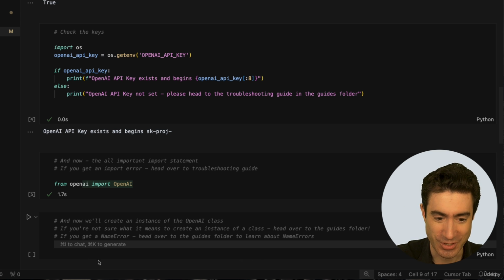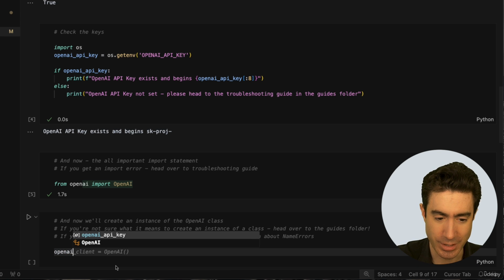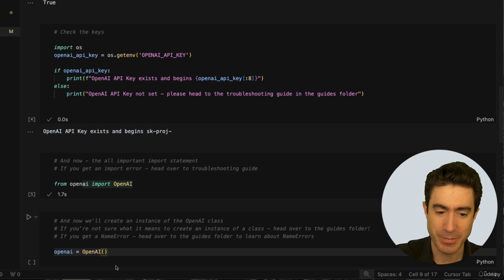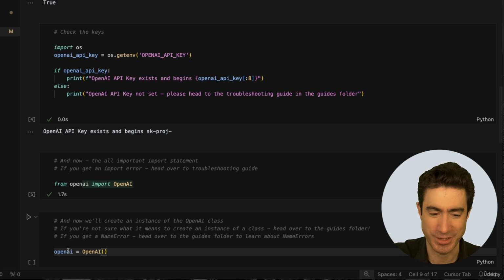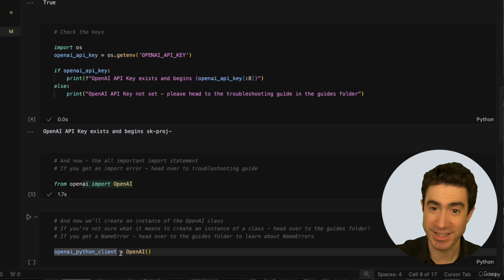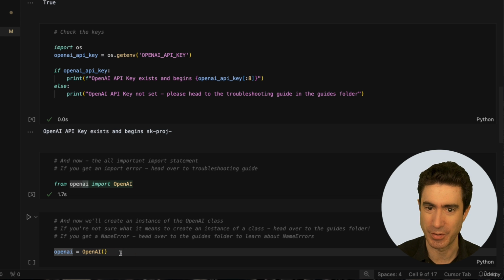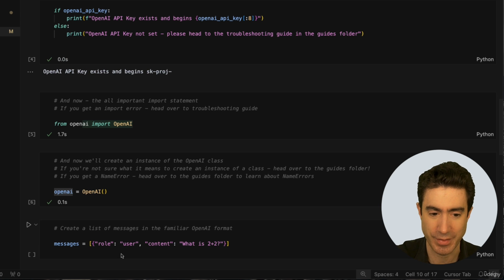All right. So what we're now going to do is create an instance of this class. Now, I tend to always do it this way, openai = OpenAI(). And that can be a bit confusing to people because, again, we're using the same word, OpenAI. The proper way to call this would be something like OpenAI Python client, because what we're doing is creating an instance of the Python client library. But I just call that openai because it's just simpler and shorter. But that's what it stands for. We're creating an instance of that class, and let's run that right now.